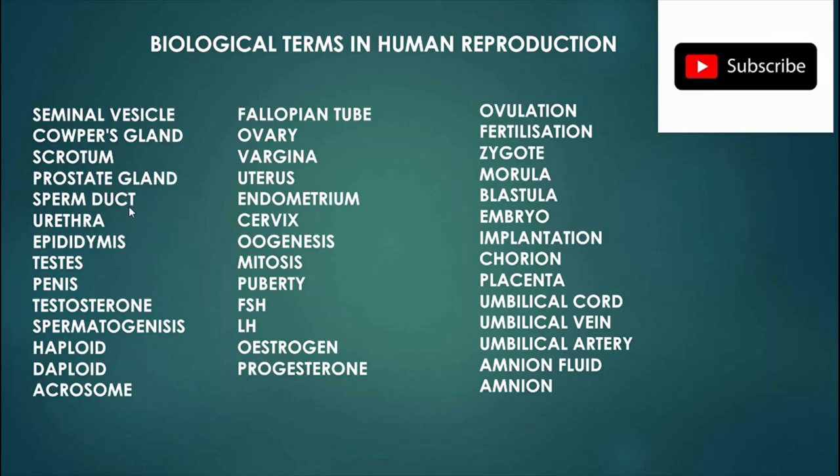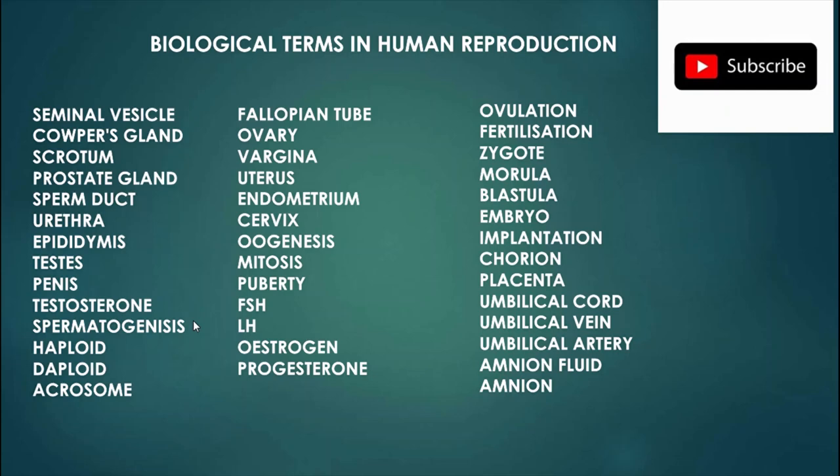We have the sperm duct that transports the sperm from the epididymis to the urethra. We have the urethra, which transports the sperm outside the body. We have the epididymis, where sperms are stored and they mature. We have testes, which produce sperm cells, and also produce testosterone. We also have penis, which penetrates the vagina during sexual intercourse. We have testosterone, which is a hormone that is responsible for the development of secondary sexual characteristics in males.